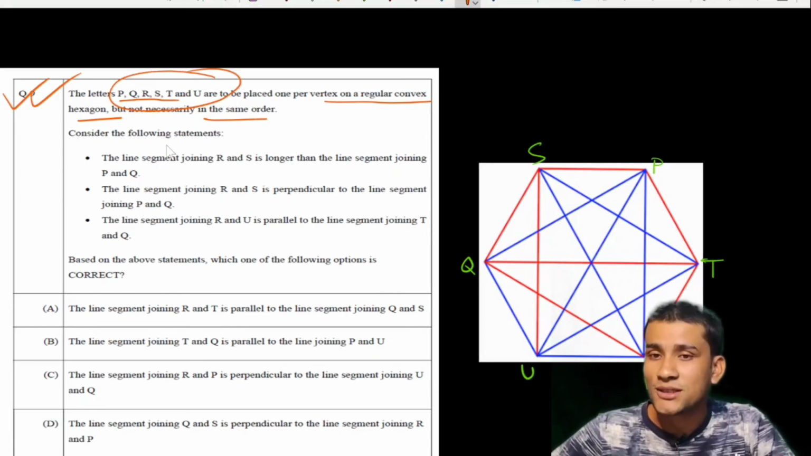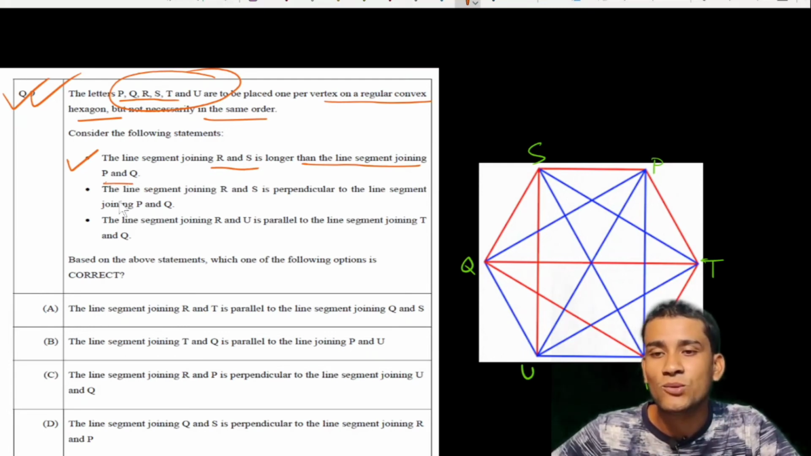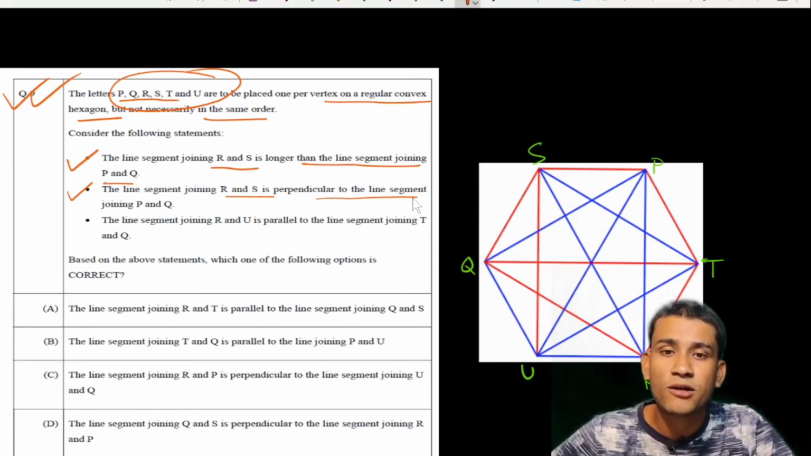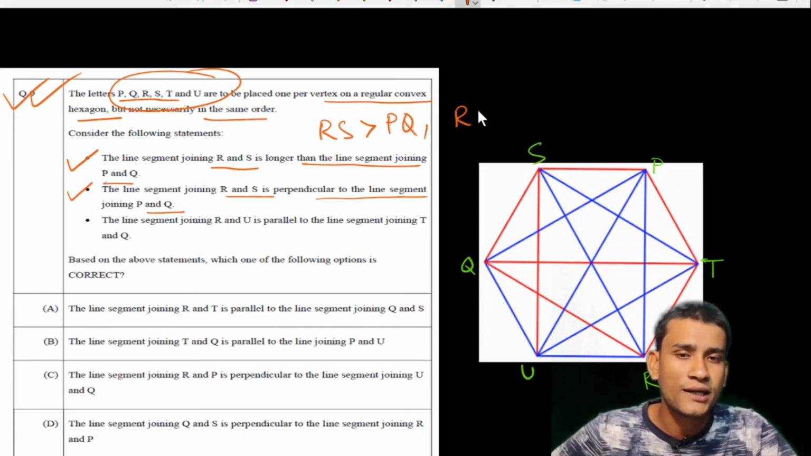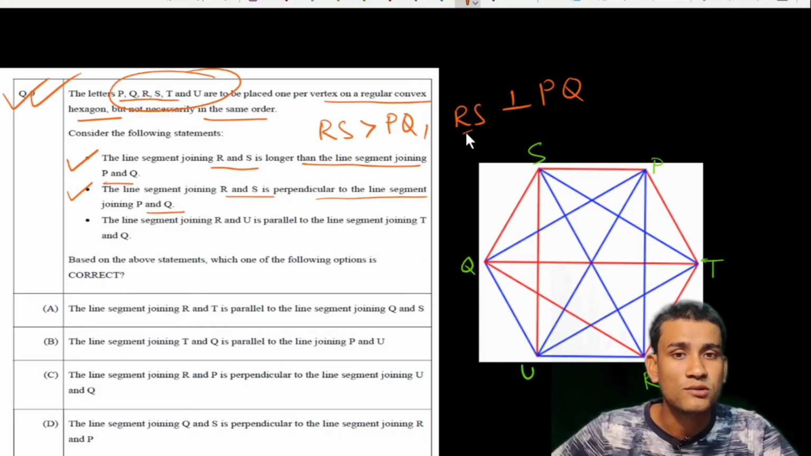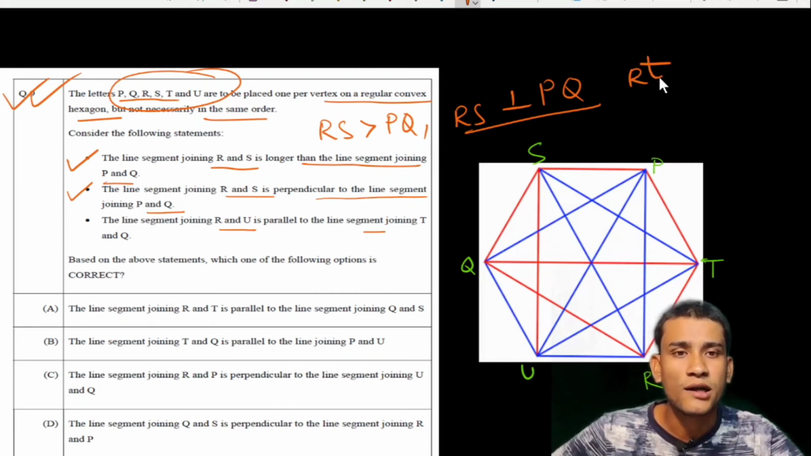Now consider the statements. The line segment joining R and S is longer than the line segment joining P and Q. The line segment joining R and S is perpendicular to the line segment joining P and Q. That means RS is greater than PQ and RS is perpendicular to PQ. And the line joining R and U is parallel to the line joining T and Q.